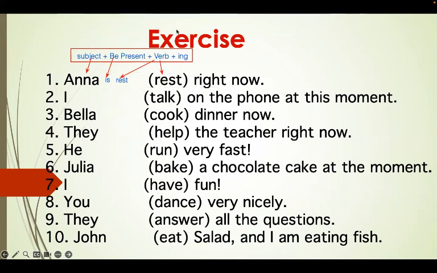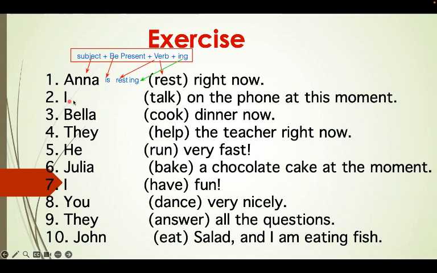Then we add the last part. Very simple. We add ing here. So now it becomes, as you can see, resting. This is the way to answer the question. Anna is resting. So now let's do all of it together.